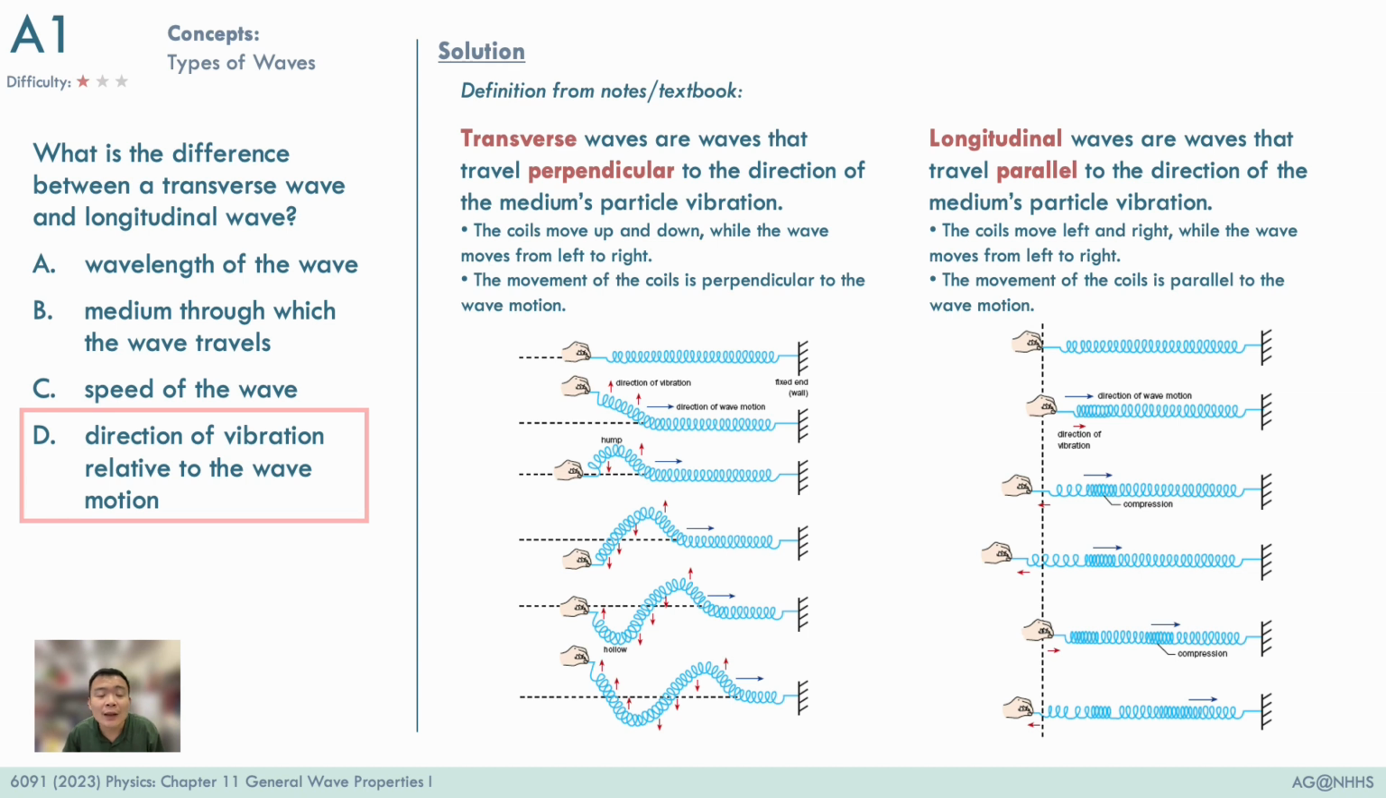types of waves. Now collectively, based on the wave equation, the wavelength of a wave is determined based on the speed of the wave and also the frequency of the wave. So both longitudinal waves and transverse waves will have a corresponding value for wavelength, and therefore A is also not considered a difference between a transverse wave and a longitudinal wave.